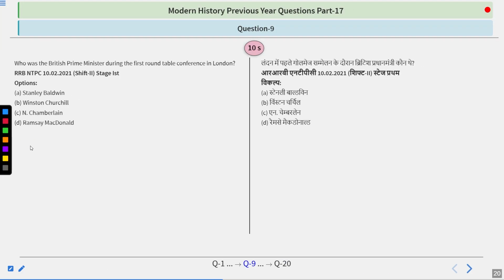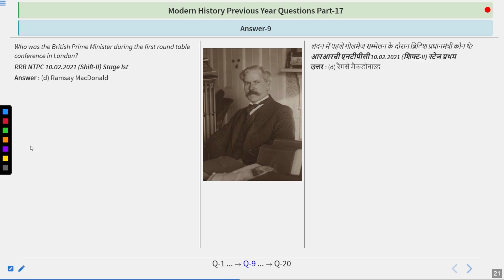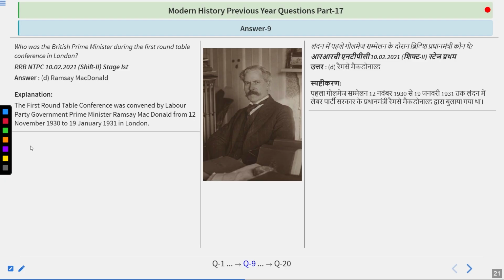Who was the British Prime Minister during the first Roundtable Conference in London? Options are Stanley Baldwin, Winston Churchill, Neville Chamberlain, and Ramsay MacDonald. Think about it. So the answer is Ramsay MacDonald. At the time of the Roundtable Conference, always remember, the king was George V, the Prime Minister was Ramsay MacDonald, and during the first and the second Roundtable Conference, the Viceroy of India was Lord Irwin.